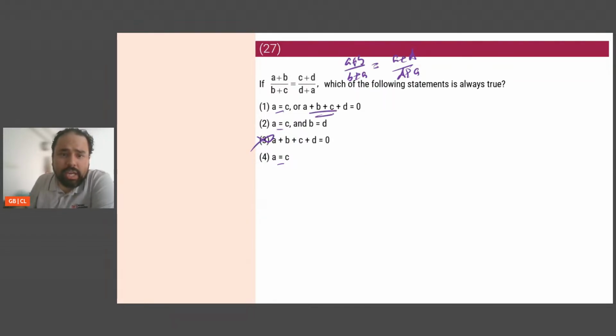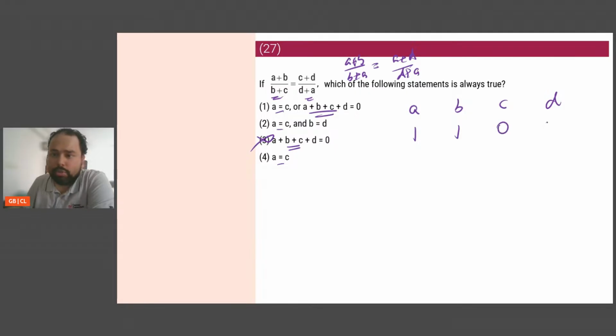Now look at the options. Once again, you see A plus B plus C plus D equals 0 is there twice. So let's try that. A, B, C, D. Take any random value. Keep in mind B plus C and D plus A should not be equal to 0. So let's say I give A 1. I give B 1. Now keep in mind D plus A should not be 0, B plus C should not be 0. Let's give C 0. Let's give D minus 2, because A plus B plus C plus D has to be 0. So this satisfies.